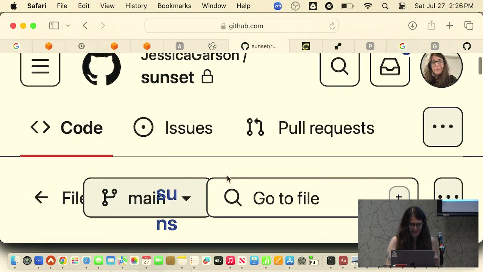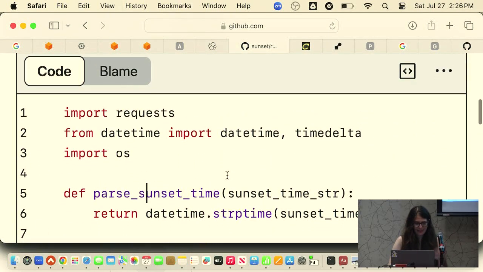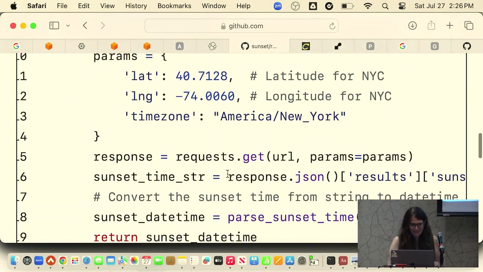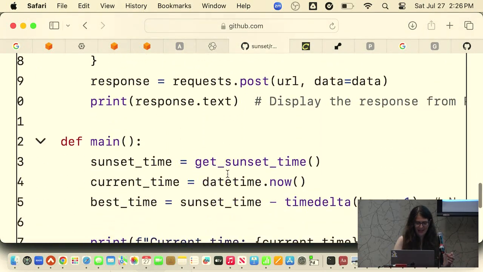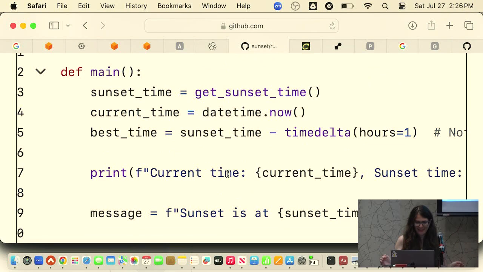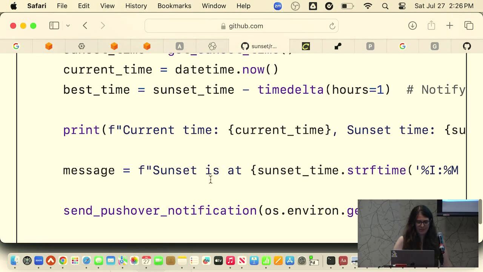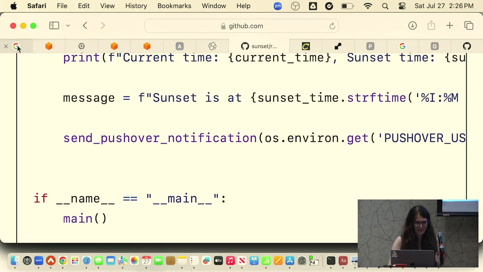Yeah, and so here is the code. This looks a little bit funny, but yeah, that looks a little bit better. It basically just imports requests, parses the sunset time, gets the time of sunset in New York City, where I live, and then from here, it sends a Pushover notification that's a post request to their API, and then it's just a very simple main function that ties it all together. It has a print statement just to help me debug, so it prints out pretty much anything I need, and it has the message that I get notified with. It's a super simple piece of code that helps me figure out how to stay healthy, which is wonderful.